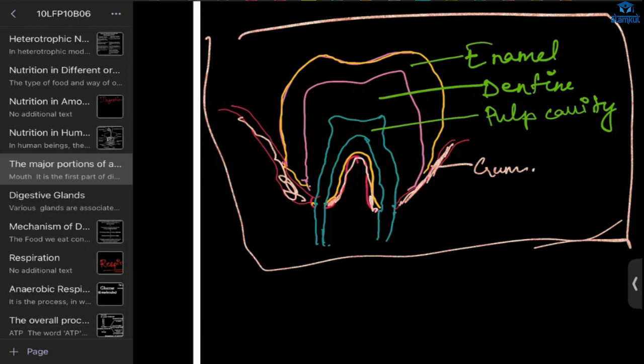Sometimes there will be formation of holes or cavities in the teeth because of bacteria, and this is called dental caries. The hardest part of the teeth is called enamel, and it is even harder than bone.